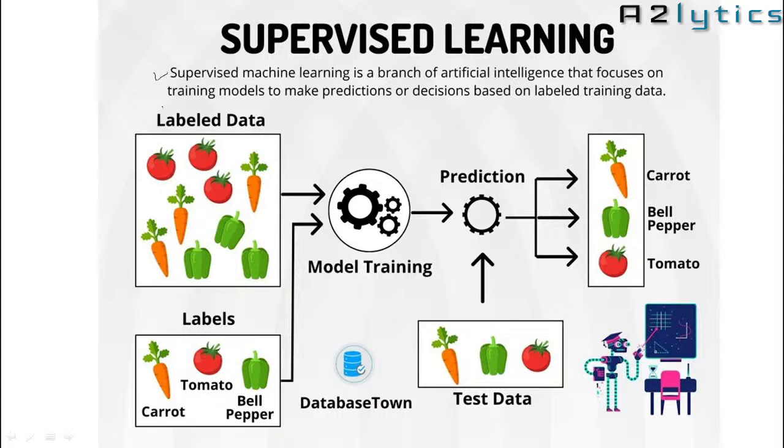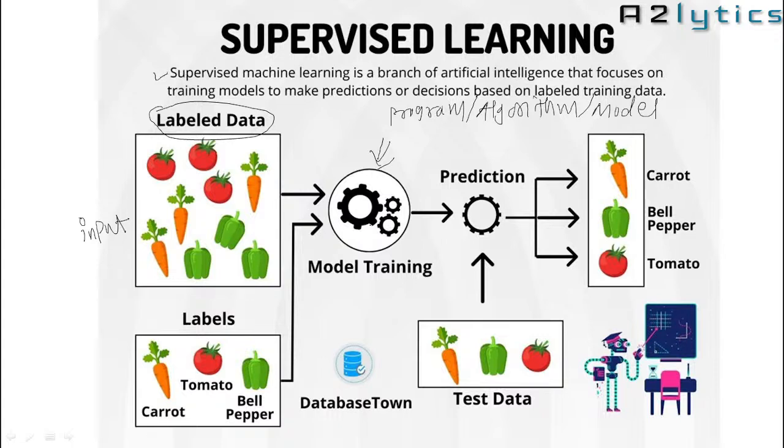So this is labeled data. We have to give this labeled data as an input to this, which is your program. We can call it an algorithm, or we can call it a model. You can use different names: program, algorithm, model.